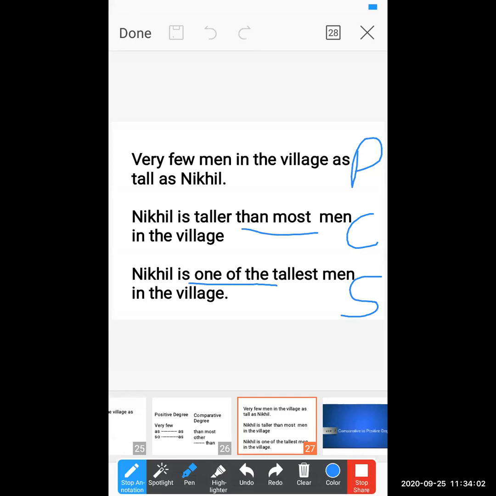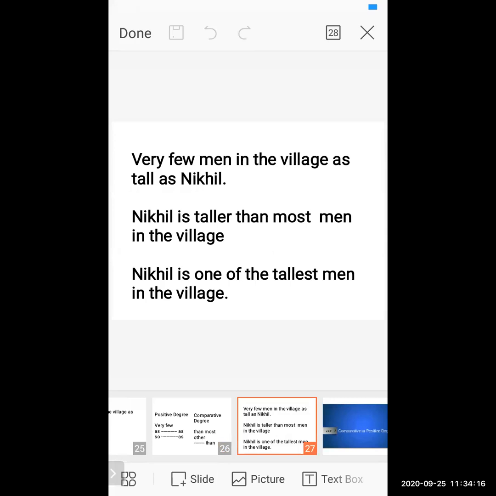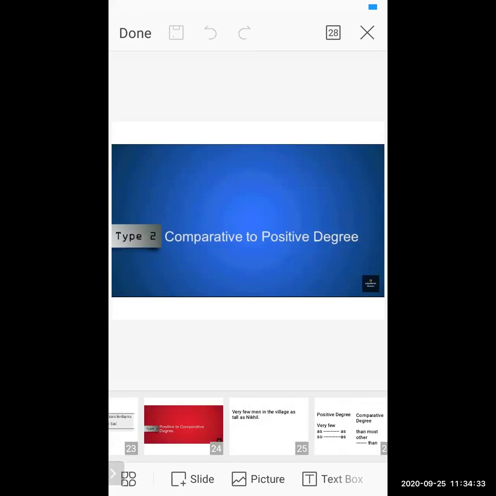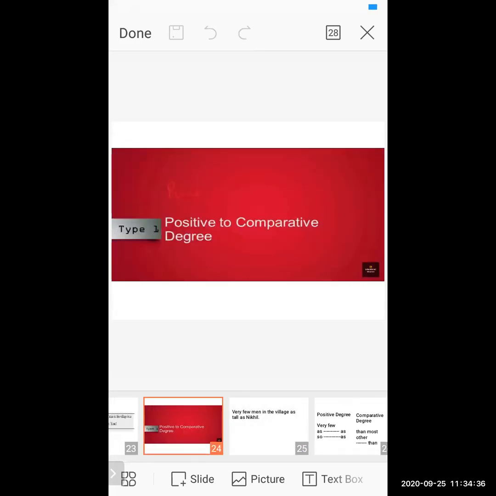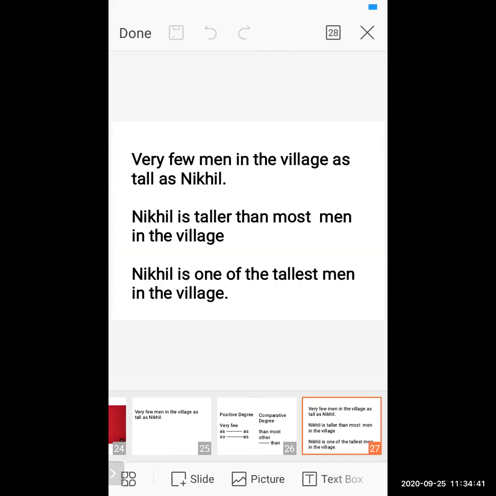Students, the basic rules are the same. If you find "very few" in a sentence, then for the comparative you have to add "most other", and for the superlative, "one of the". Now come to the next. Next is our comparative to positive degree. First, what we will see over here is positive to comparative degree. In a positive, you find "very few".